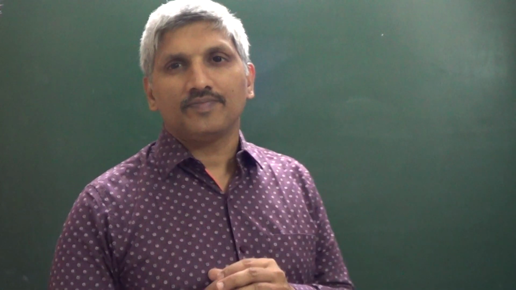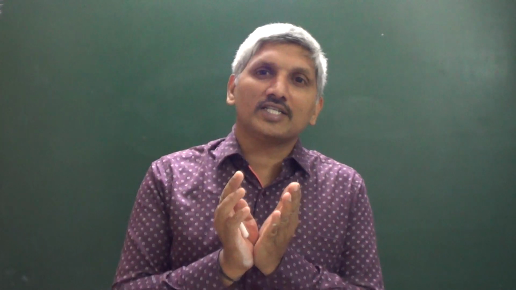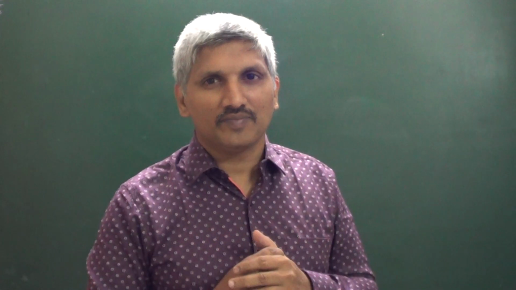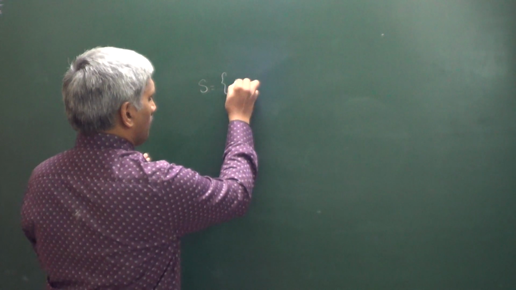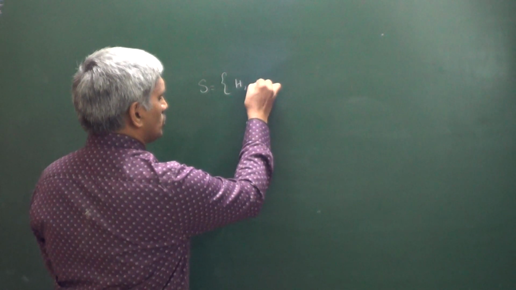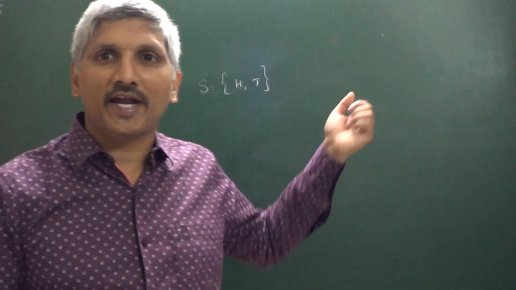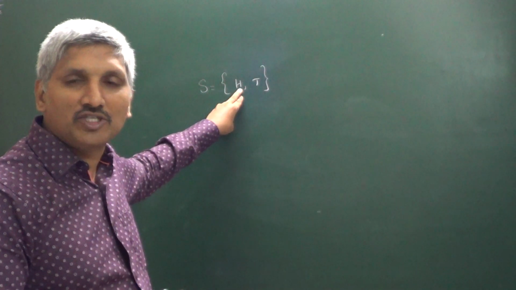The next one is, when can we say that events are equally likely? Equally likely means the probability of occurrence of every elementary event remains the same. Suppose S is the sample space. When a coin is tossed one time, you may get head or you may get a tail. Probability of getting head is 1 by 2.